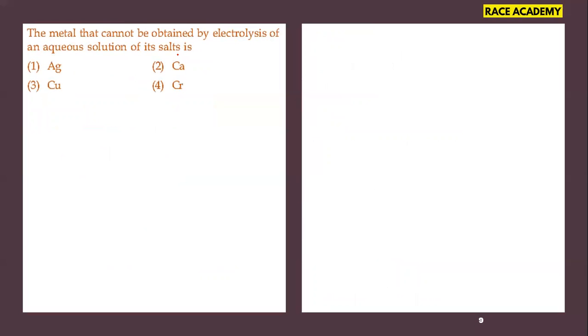The metal that cannot be obtained by electrolysis of an aqueous solution of its salts is. We have four different options: silver, calcium, copper, and chromium.